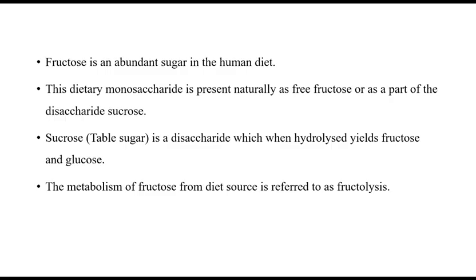So fructose is an abundant sugar in the human diet. This dietary monosaccharide is present naturally as free fructose or as a part of the disaccharide sucrose. So sucrose, which is nothing but the table sugar, is a disaccharide which, when hydrolyzed, yields fructose and glucose. The metabolism of fructose from diet source is referred to as fructolysis.